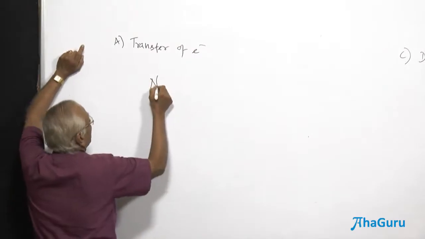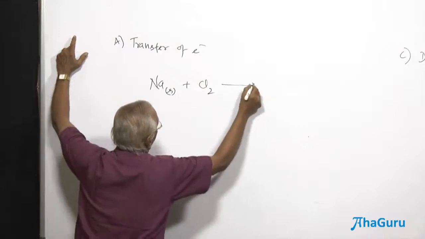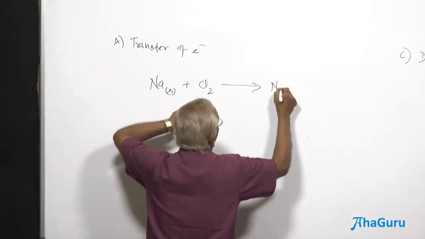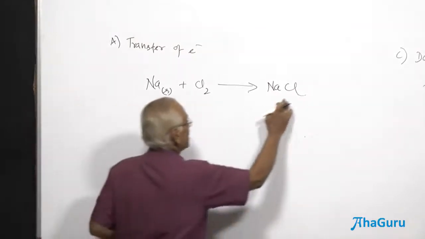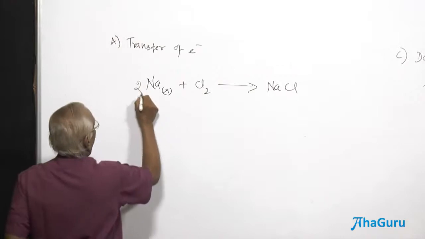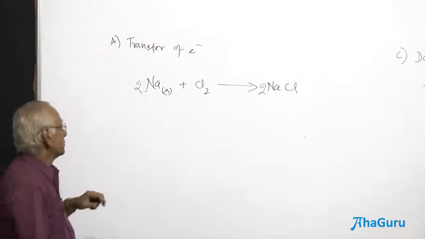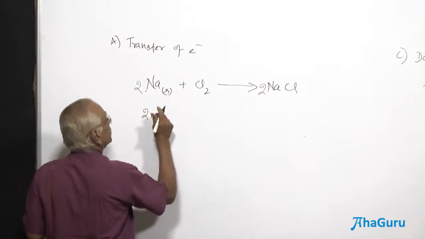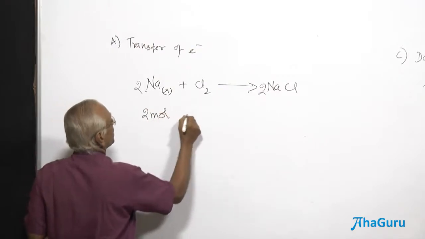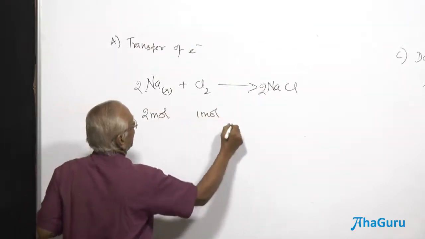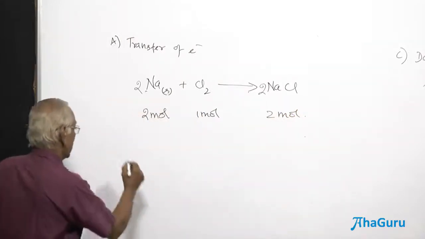The best example we take is sodium solid plus chlorine gas to form sodium chloride. Though stoichiometry is not needed, let us complete that also, balancing of the equation. 2 moles of sodium react with 1 mole of chlorine to form 2 moles of sodium chloride, because that gives you some information regarding the numerical problems.